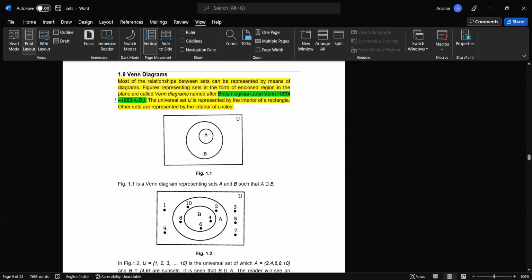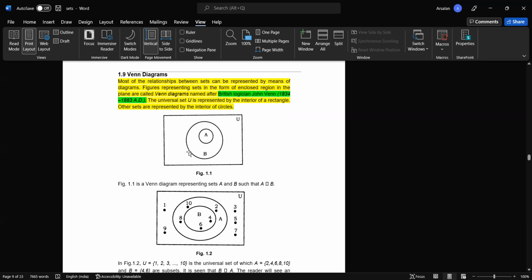Now Venn diagram. This is called a Venn diagram, which is useful for visualizing sets so that we get a better understanding of sets. The Venn diagram was introduced by British logician John Venn. Most relationships between sets can be represented by diagrams, figures representing sets in the form of enclosed regions in the plane, called Venn diagrams, named after John Venn. The universal set U is represented by the interior of a rectangle. Other sets are represented by the interior of circles.